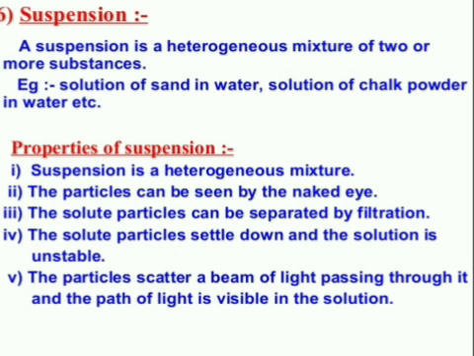Suspension. A suspension is a heterogeneous mixture of two or more substances. Examples: sand in water, chalk powder in water, etc. Properties of suspension. A suspension is a heterogeneous mixture. Particles can be seen by the naked eye. Solute particles can be separated by filtration. The solute particles settle down and the solution is unstable. The particles scatter a beam of light passing through it and the path of light is visible in the solution.